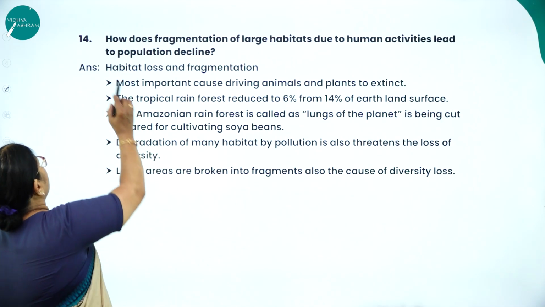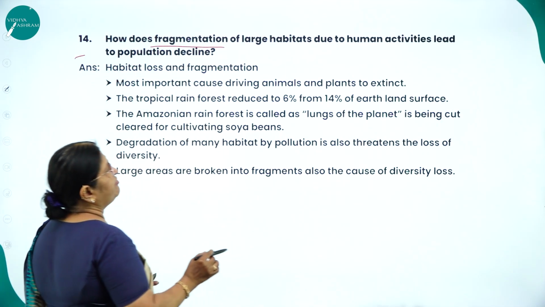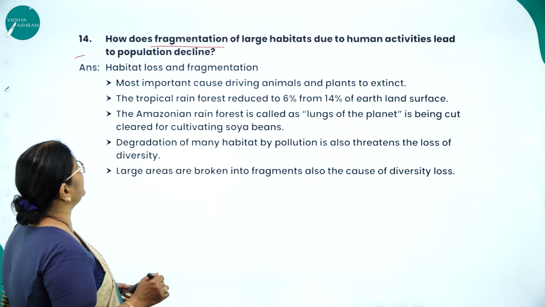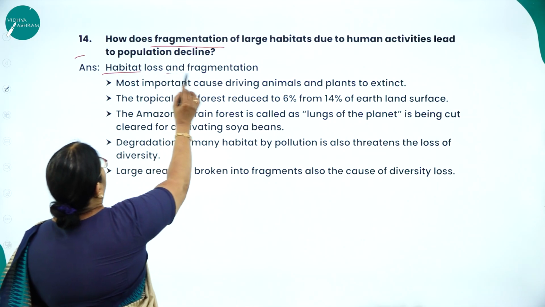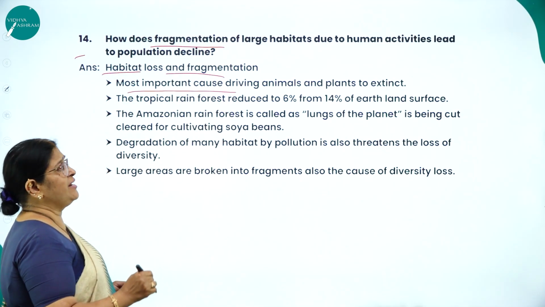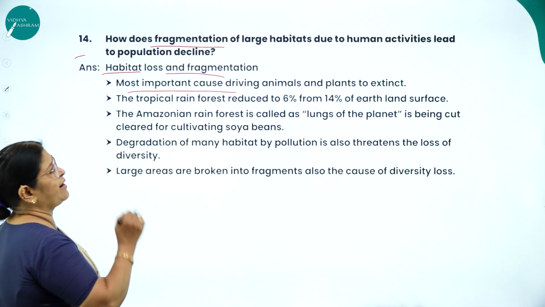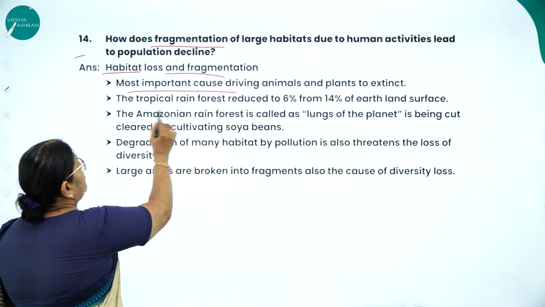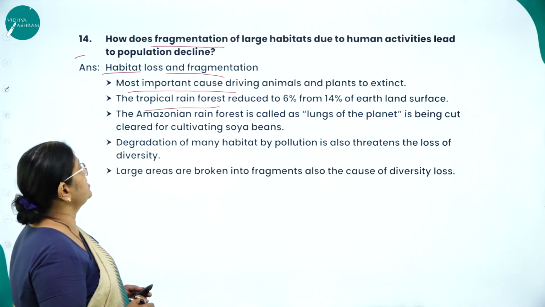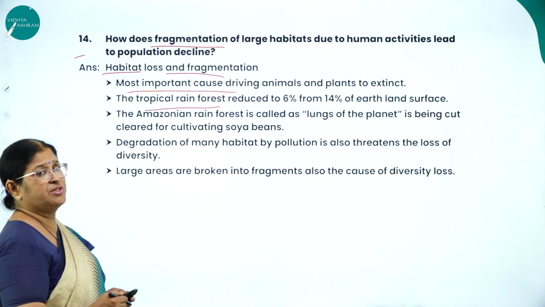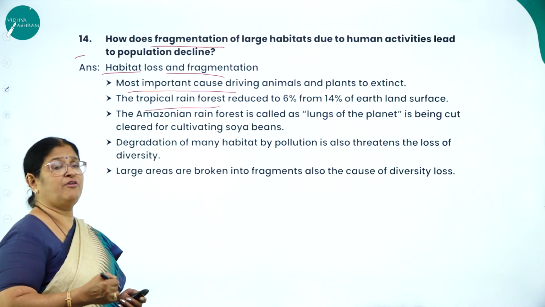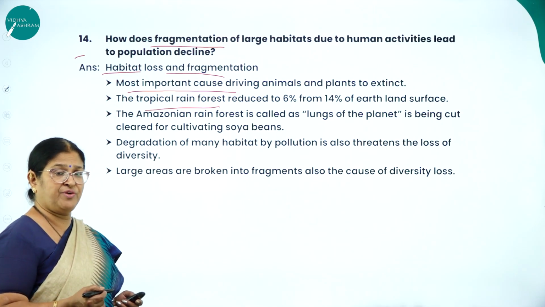Next, question number 14. How does fragmentation of large habitats due to human activities lead to population decline? So habitat loss and fragmentation. What do you mean by this? The most important cause driving animals and plants to extinction is what? Habitat loss and fragmentation. The tropical rainforest is reduced to 6% from 14% of Earth's land surface. All of us know the Amazon forest, which is called the lungs of the planet, which is responsible for 20% of total oxygen in the atmosphere, right?